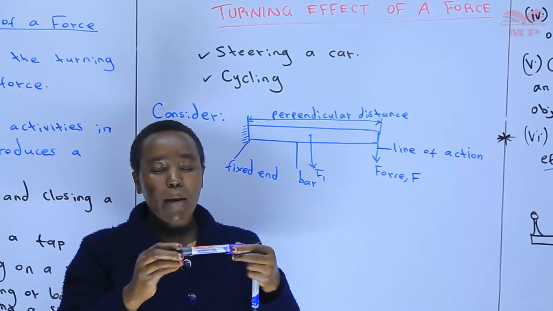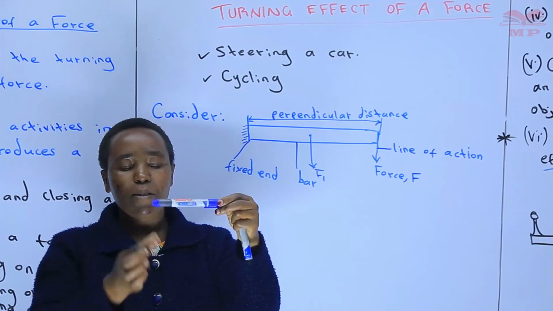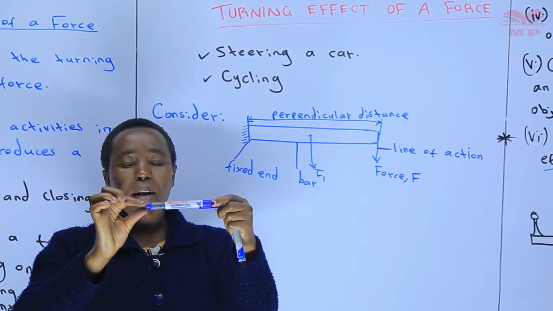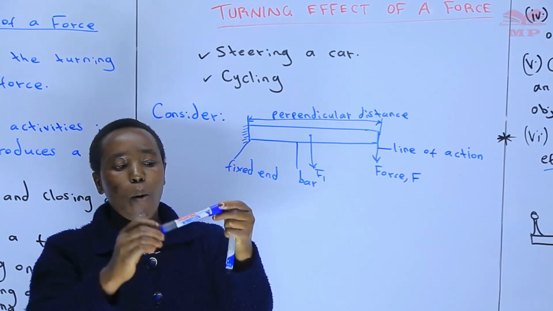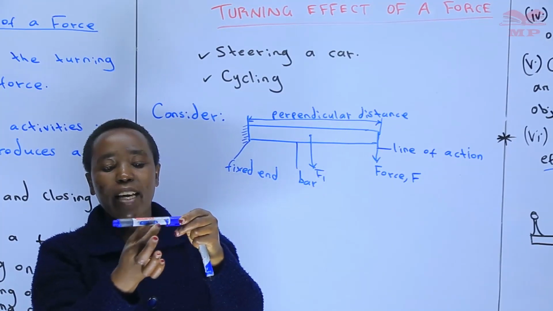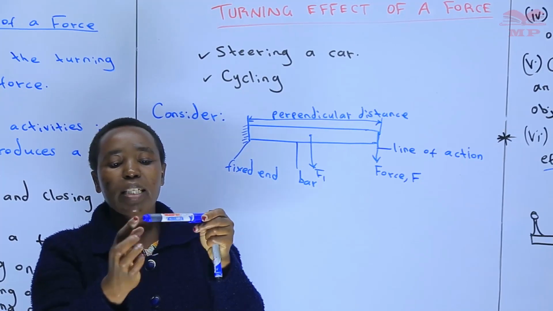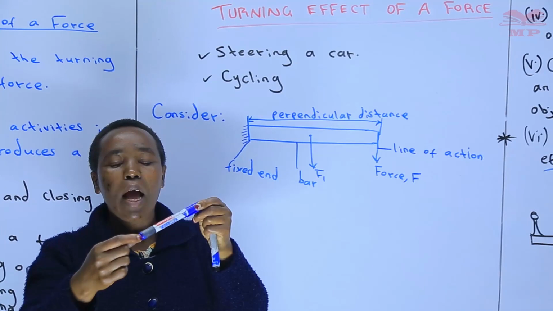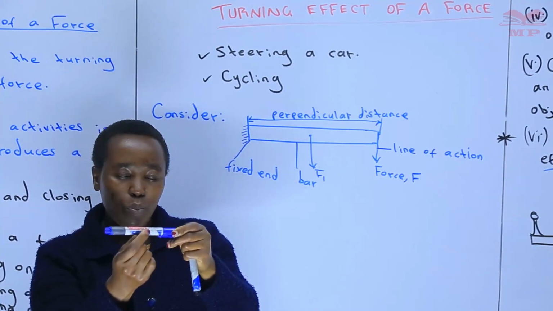If I take an example of this pen here, this is my fixed end, which is now my pivot. If I apply force on this end here, compared to applying force at a point near the fixed point, it means that when I apply force at the end here, it will bring about more turning than when I apply force at this point.